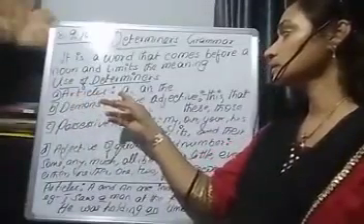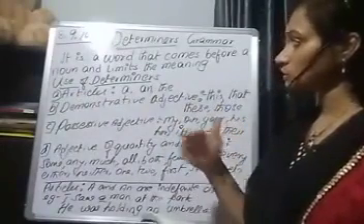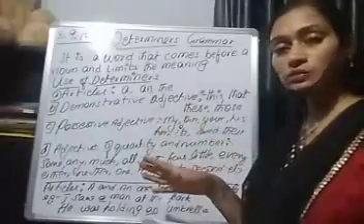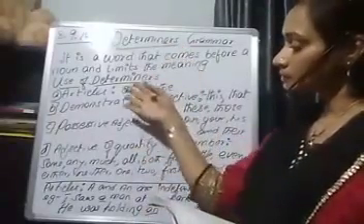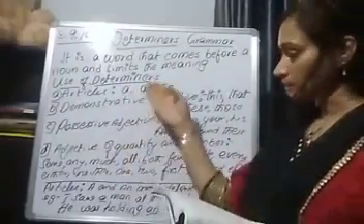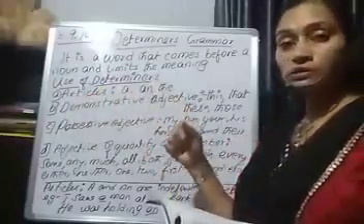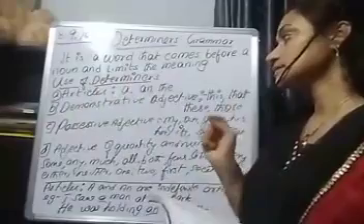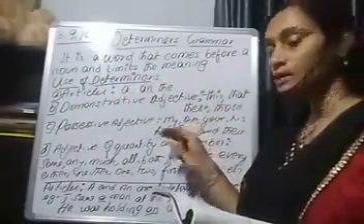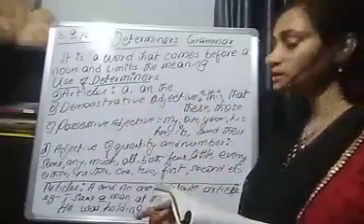Determiners are a wide group, and we divide this into 4 parts, and in those 4 parts we are emphasizing on articles. Articles are a and the. A and an are indefinite articles. Then the is a definite article.